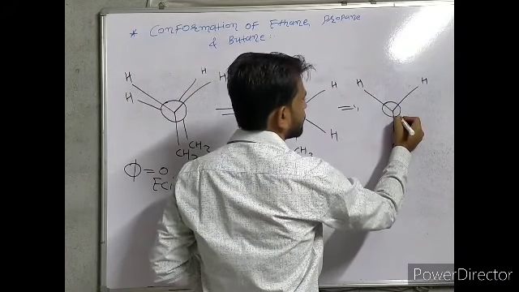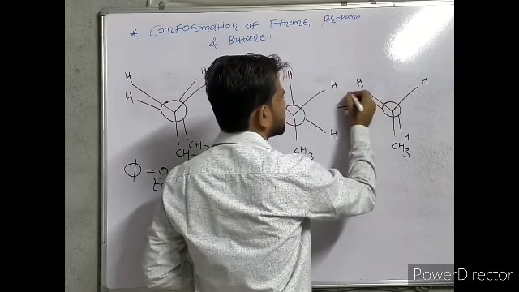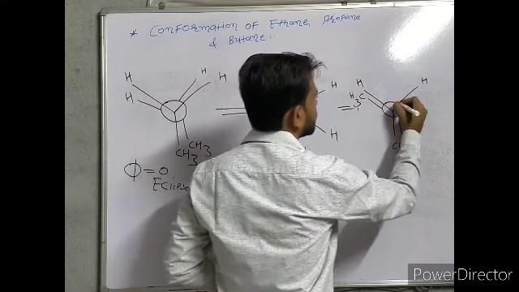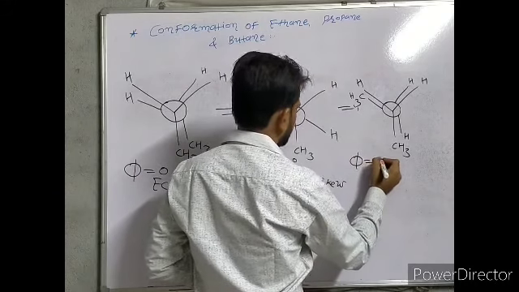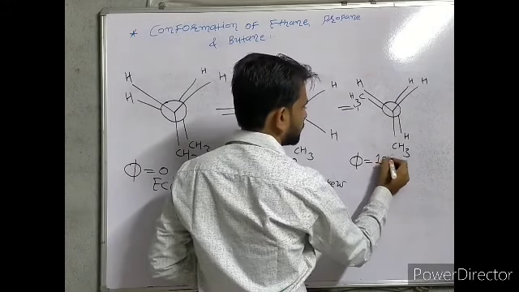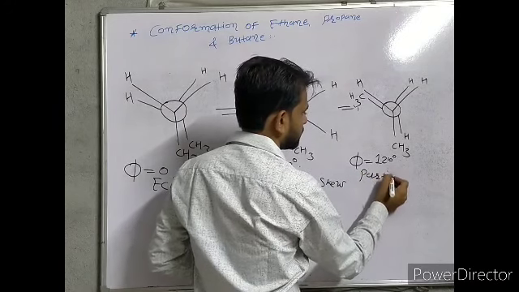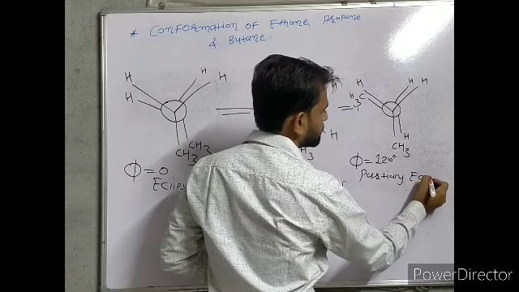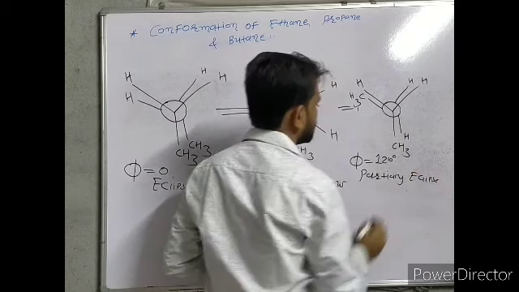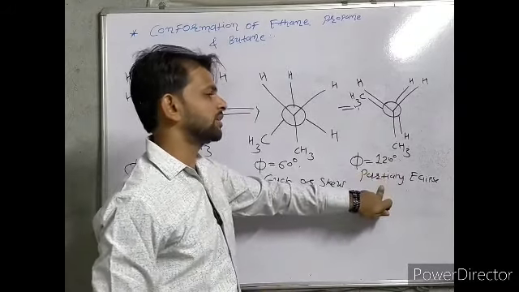On the back carbon, here hydrogen, here CH3, and here also hydrogen. Here phi is equal to 120, and this structure is known as partial eclipse. It's not a fully eclipsed form.